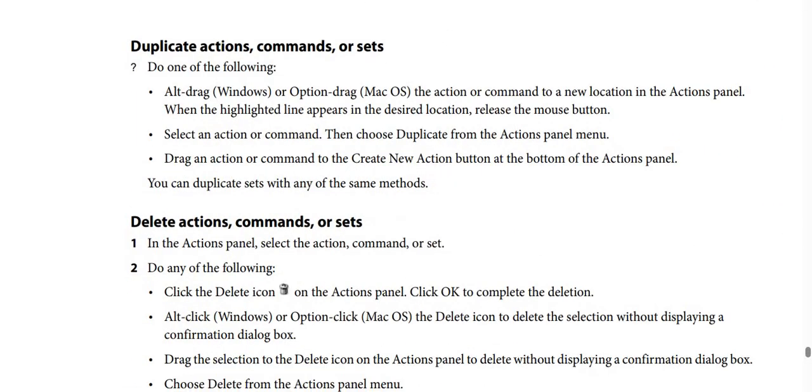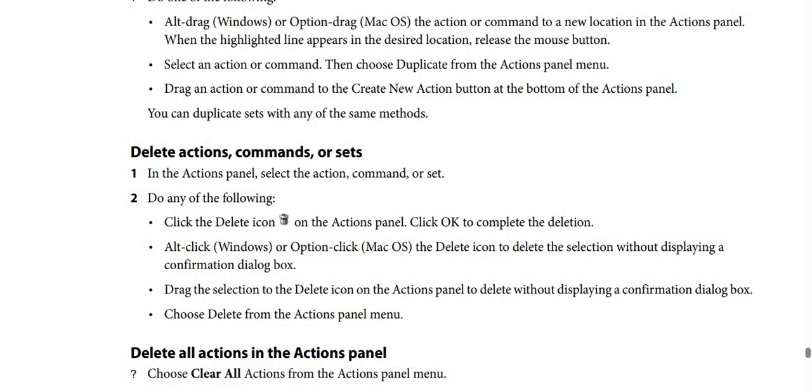How to duplicate actions, commands or sets. Alt-drag if you use Windows, or Option-drag if you use macOS, the action or command to a new location in the Actions panel. When the highlighted line appears in the desired location, release the mouse button.